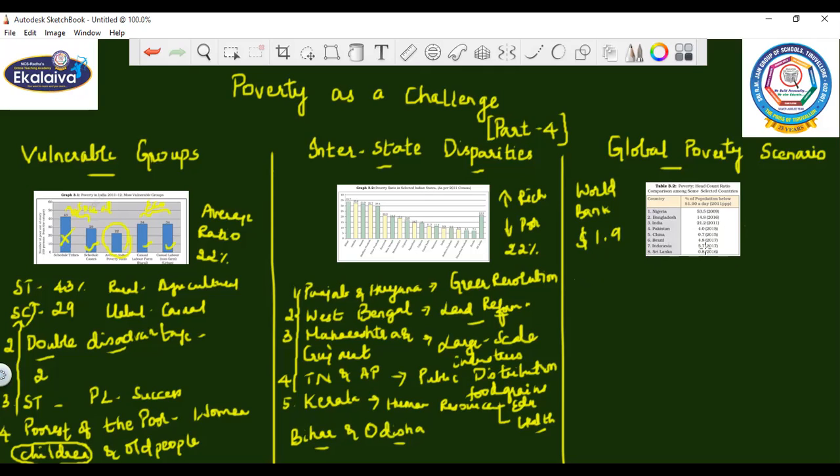So we can see, children, that almost all the countries were having lots of problems during the initial stage, but with lots of inputs and lots of investment, they were able to overcome. Many states and many countries are trying to come down, and they have been successful in reducing their poverty line. We will just see the different countries over here.